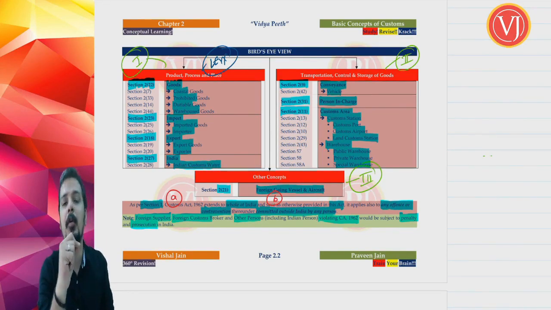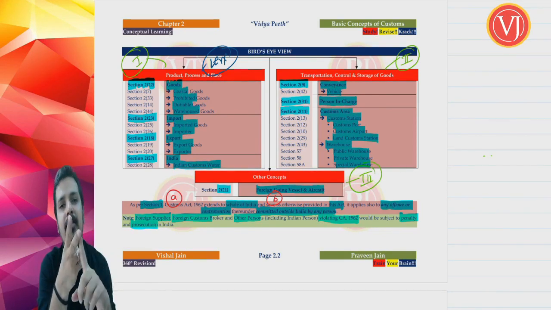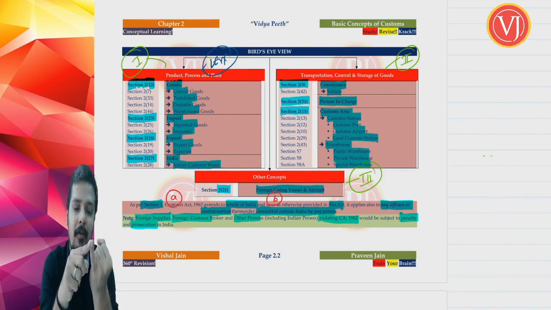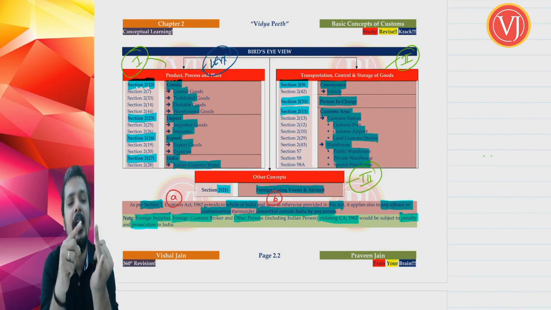Even it is applicable to persons who are outside India who are violating the provisions of your Customs Act 1962. So even a foreign exporter or a foreign importer or a foreign customs broker or any other person, including an Indian person, who are violating the provisions of Customs Act 1962 will be called for paying penalty under Customs Act 1962, will be even facing prosecutions.